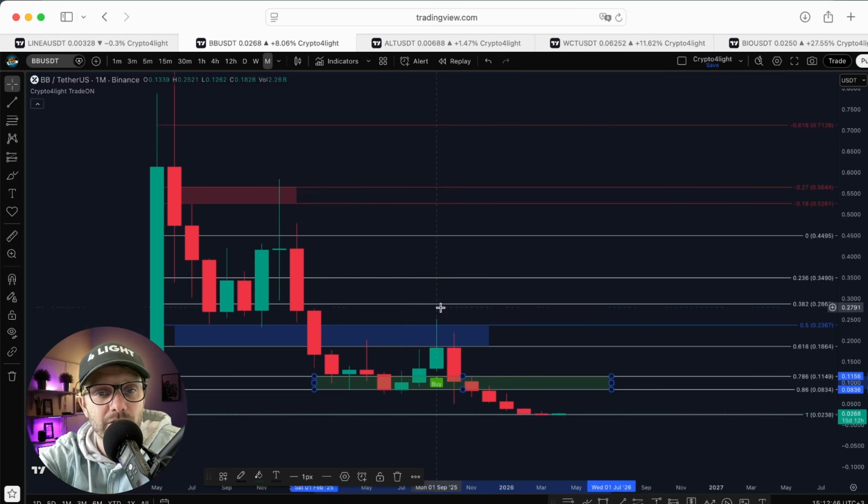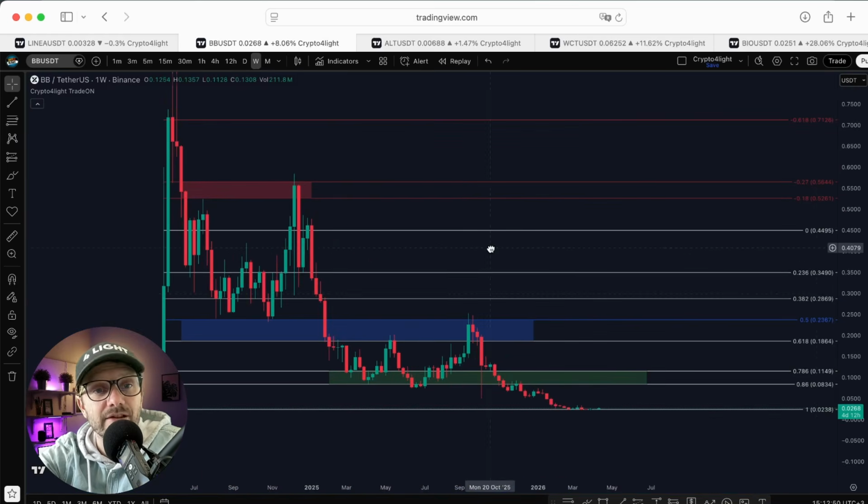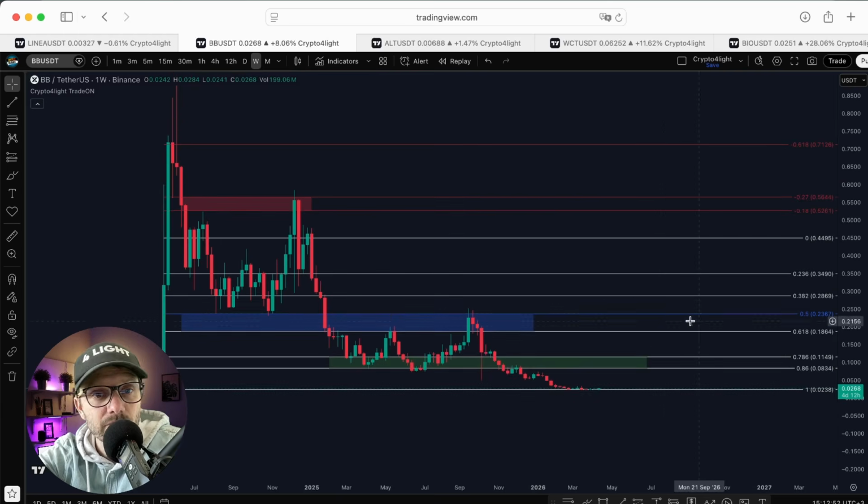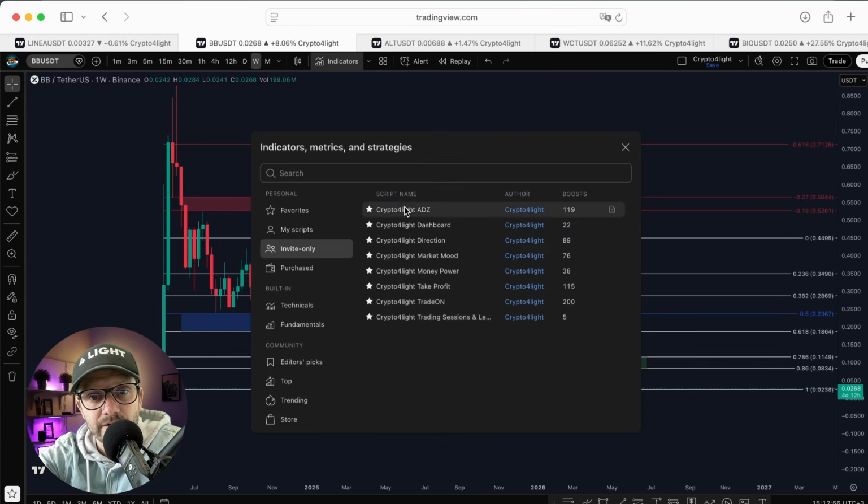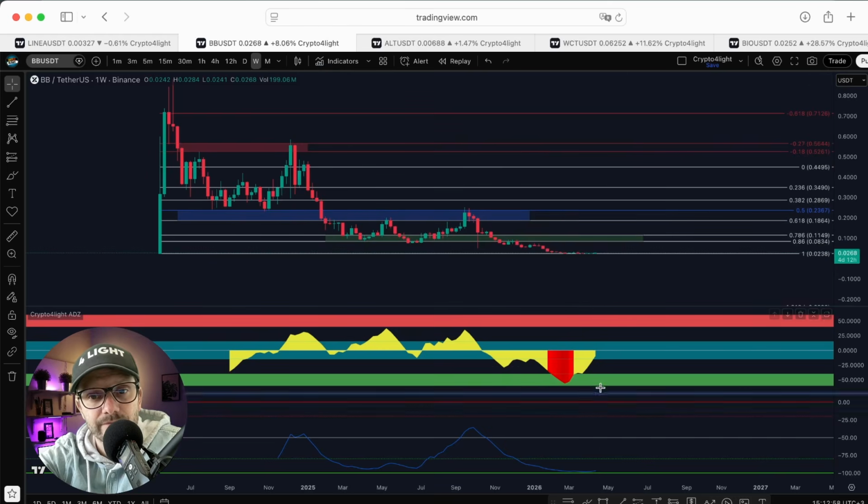Here were the signals to buy. We pumped it and rejected it. It was on the monthly. Weekly time frame, no signals to buy or sell. Nothing. All right. Let's go to the ADZ direction.